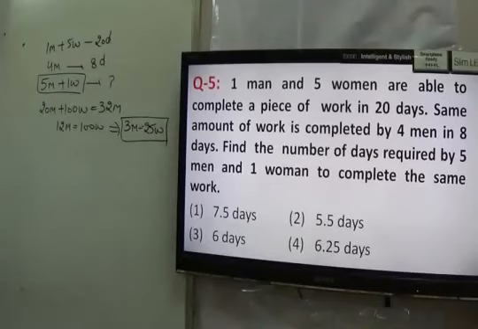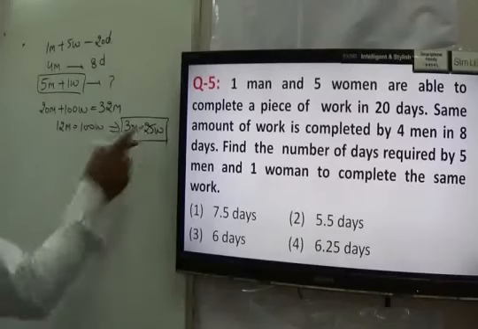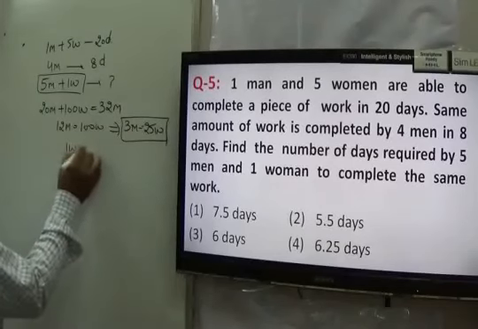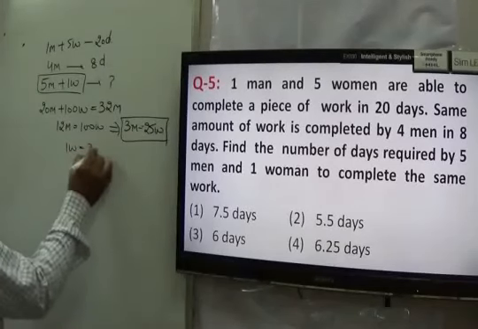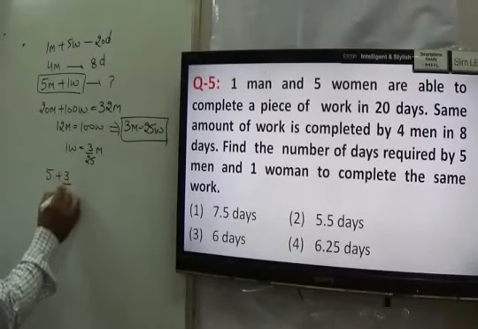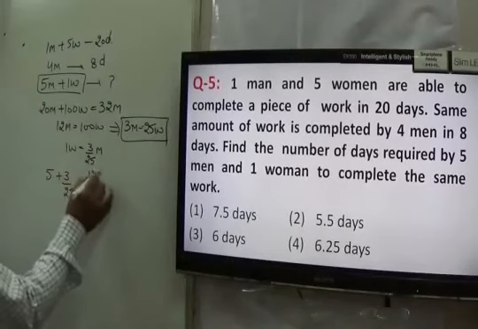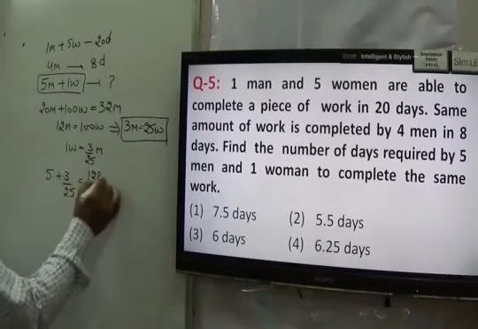Now the next point: here we have to find 5 men and 1 woman, and we know that 4 men can do a work in 8 days. So I want to convert this into men. So I can say 1 woman is equal to 3/25 men. Putting the value here, 5 plus 3/25 makes 125 plus 3, 128/25 men.